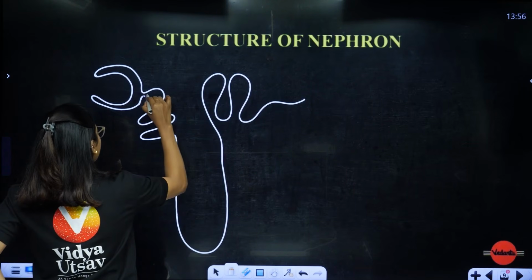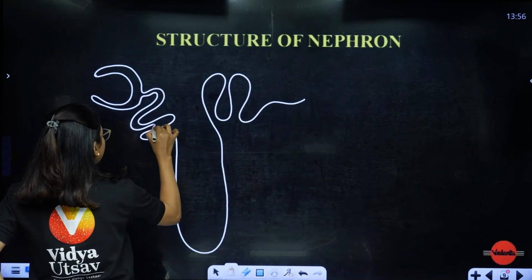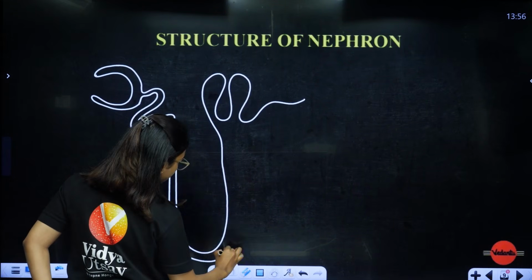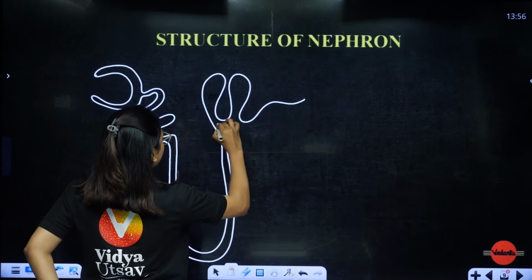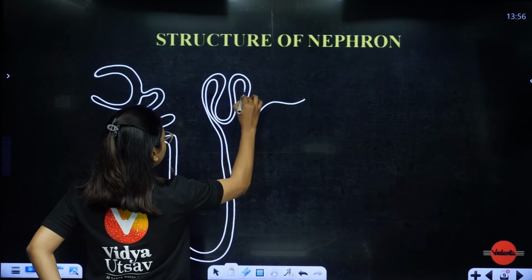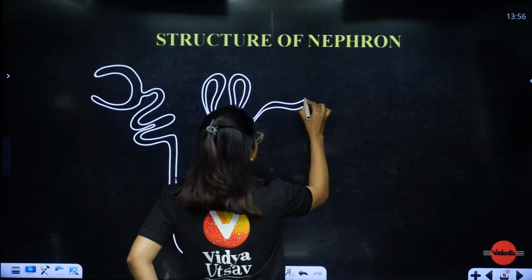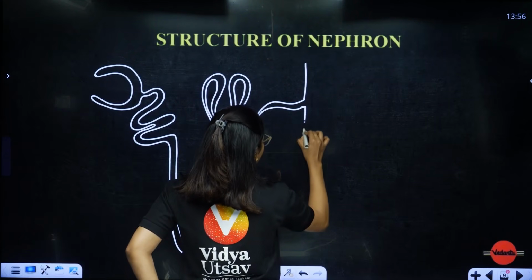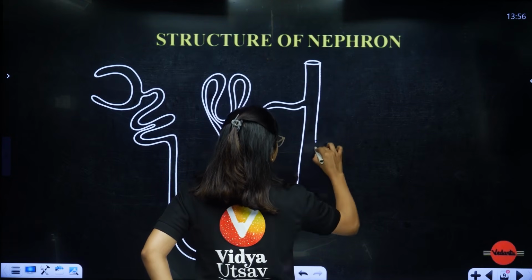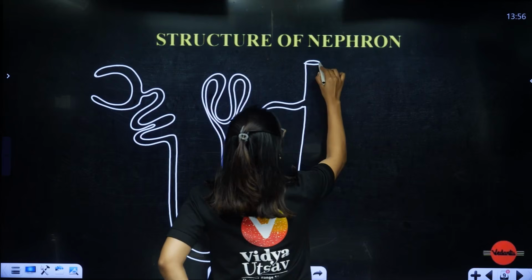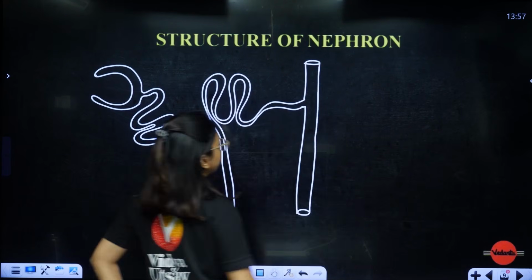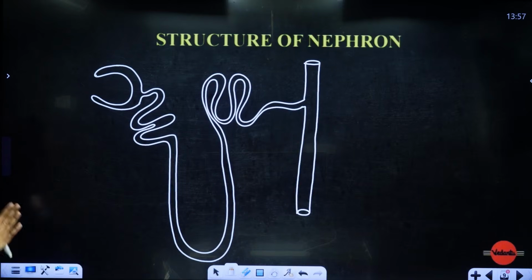This is how the tubule should be completed. U-shaped loop of Henle. Here we go. So, students, this is the collecting duct. One nephron won't open, multiple nephrons can open.